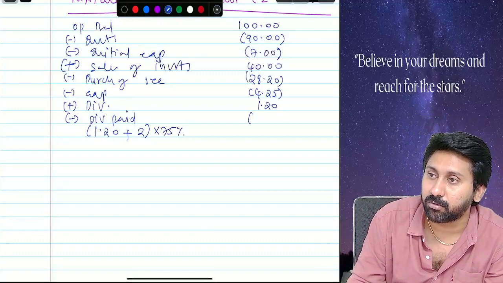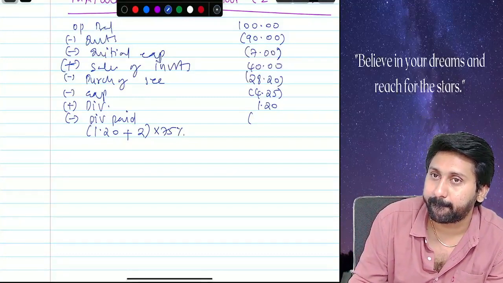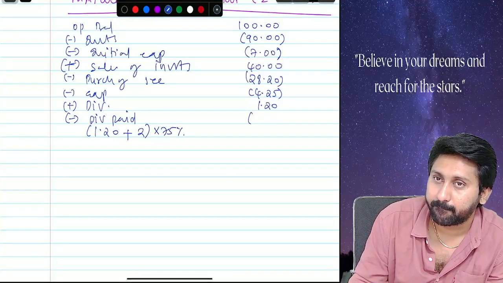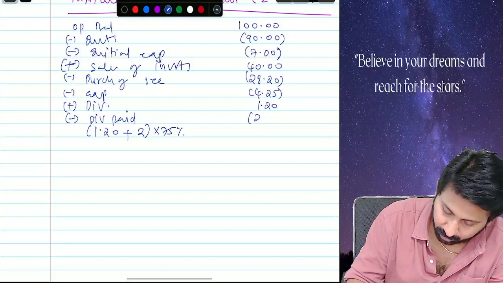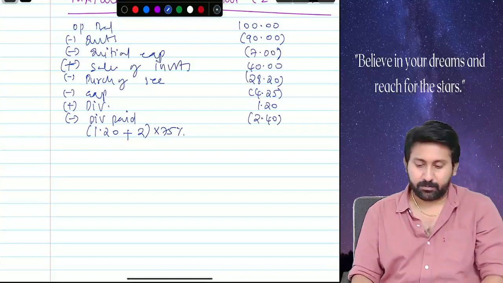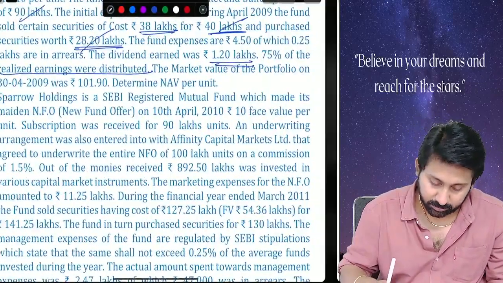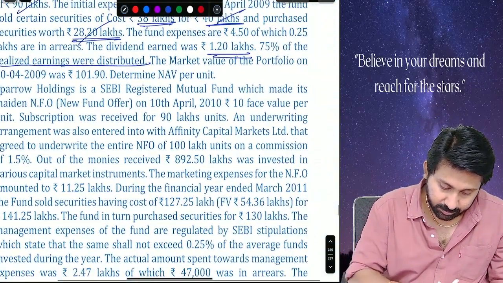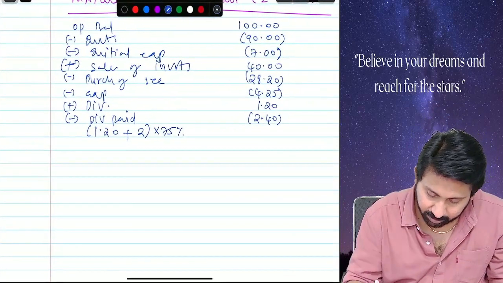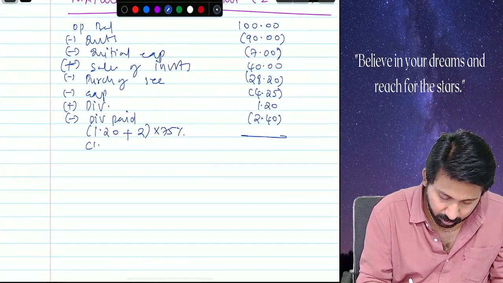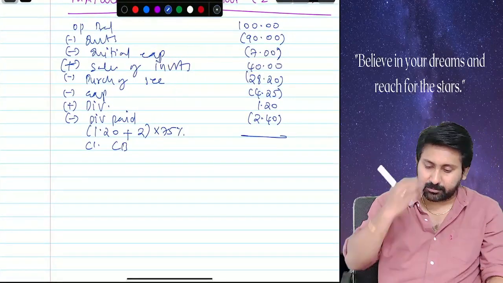Tell the value. 2.4. This is dividend paid. Next. Tell me, what is the closing cash balance?